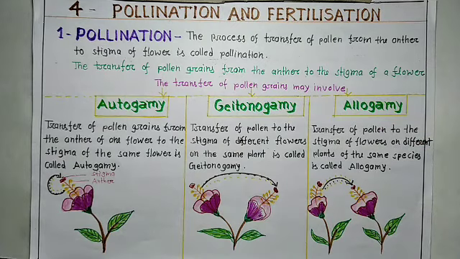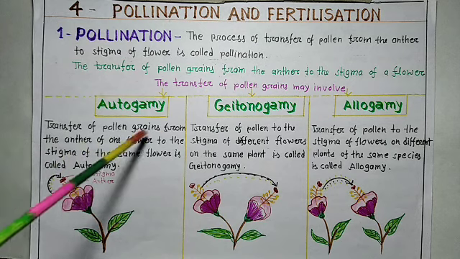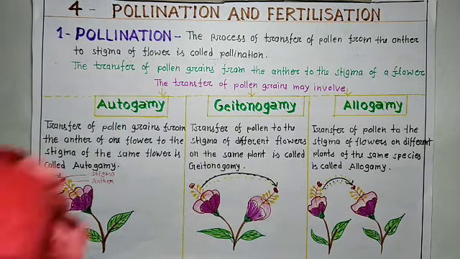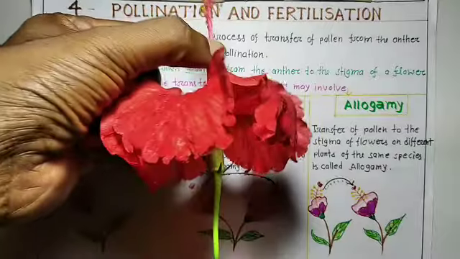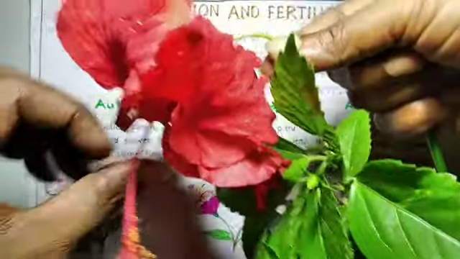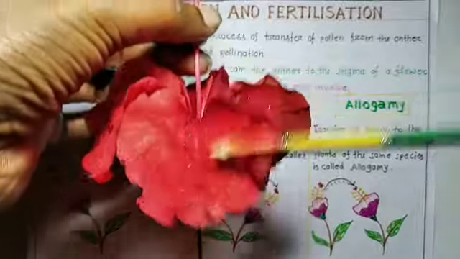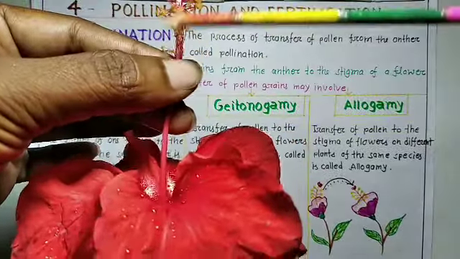The transfer of pollen grains may involve autogamy, geitonogamy and allogamy. First of all, we will discuss autogamy. Transfer of pollen grains from the anther of one flower to the stigma of the same flower. Yes, you can see here, this one is a hibiscus flower. This is the hibiscus flower and this is the corolla and this one is the anther and this is